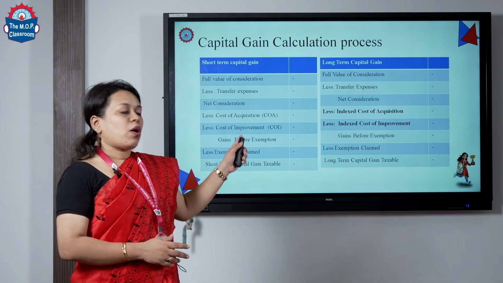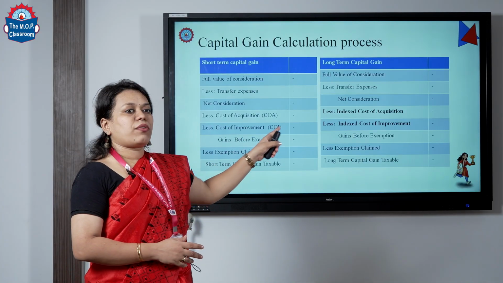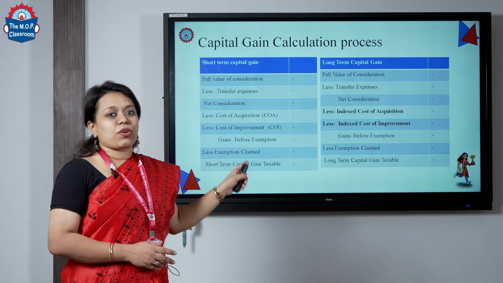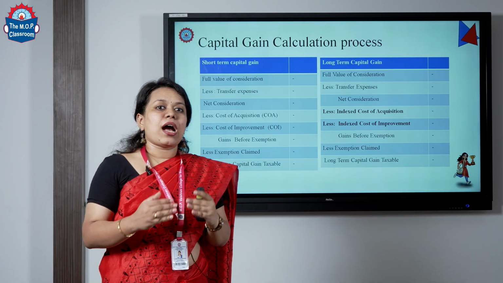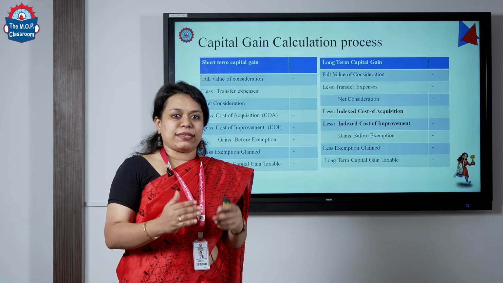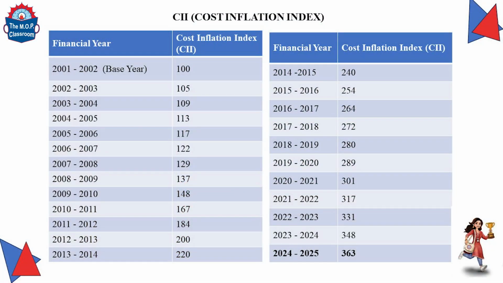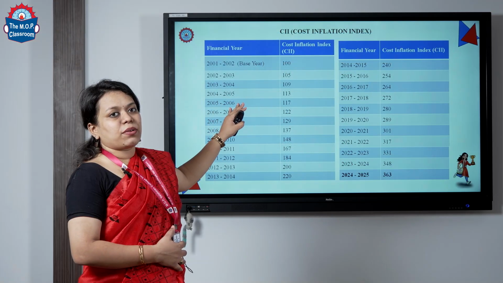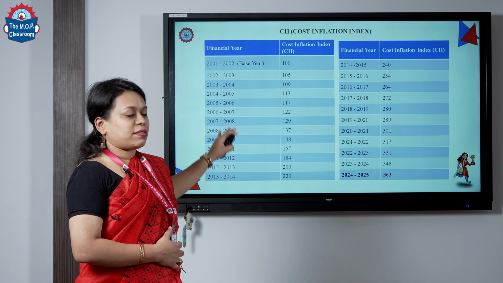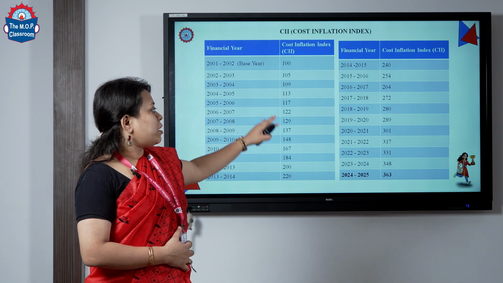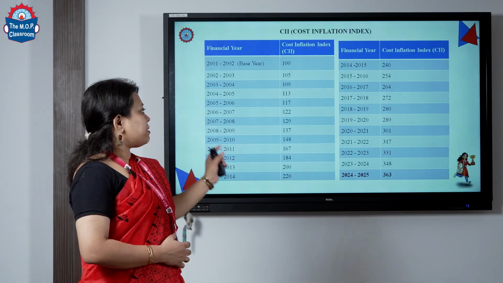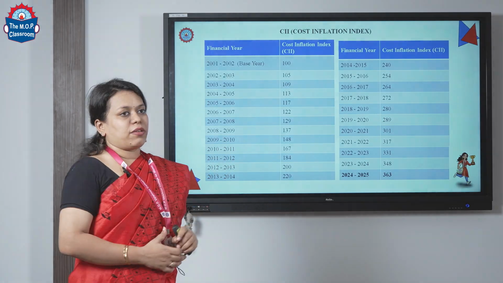So, over here we saw indexed cost of acquisition and indexed cost of improvement. Let us see how to calculate the indexation. This is your cost inflation index. We have been given financial years from 2001, and you have your CII, which is your cost inflation index. So, for each year we have a CII given.